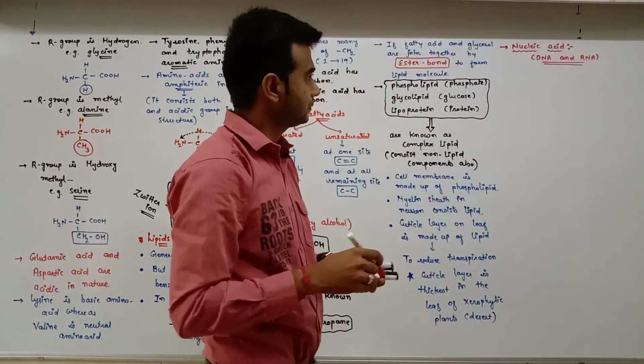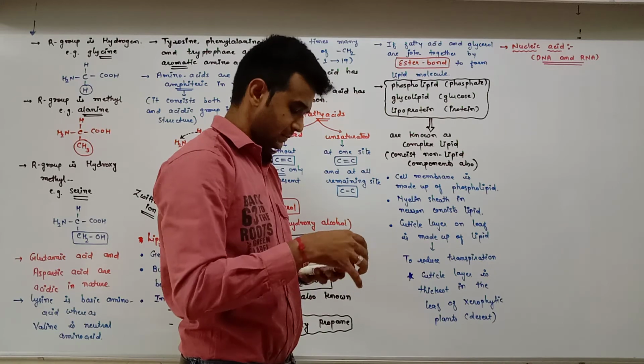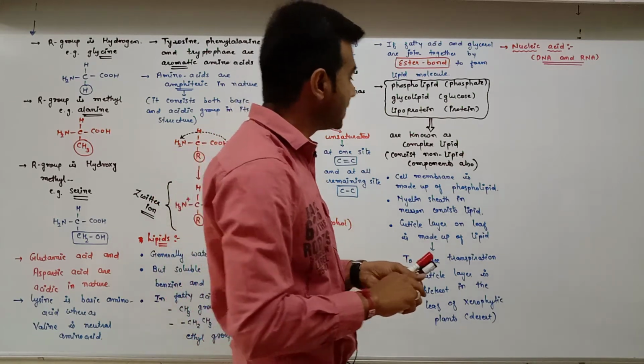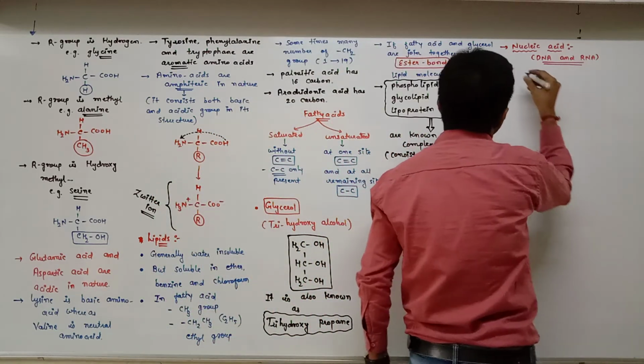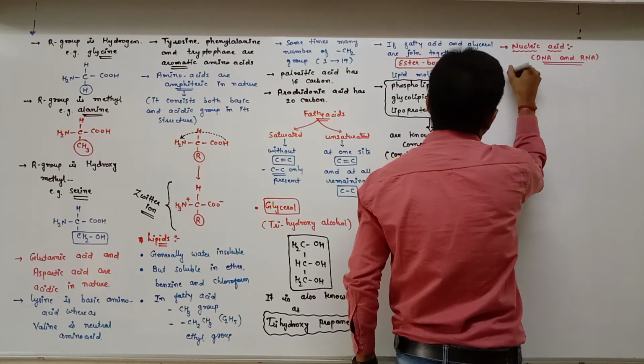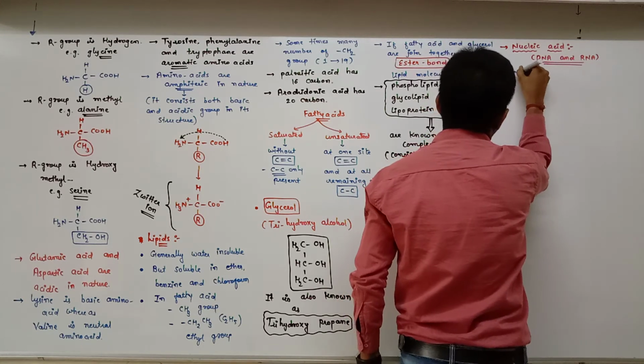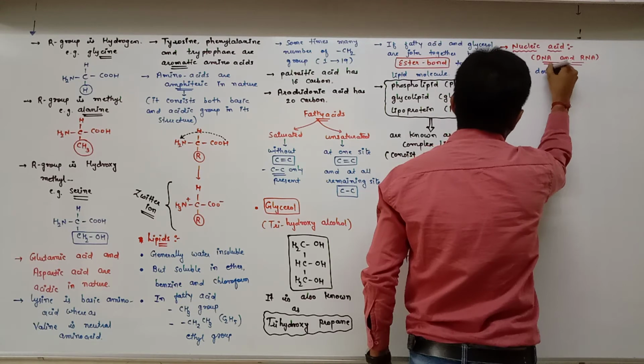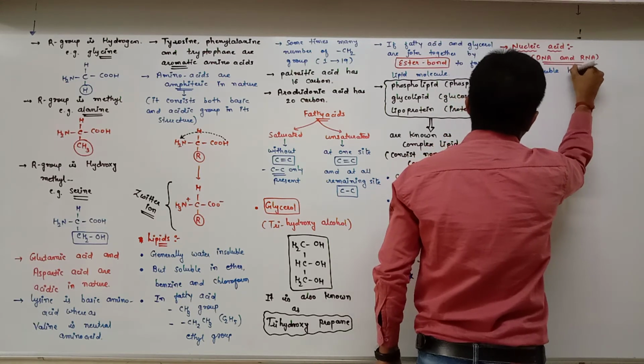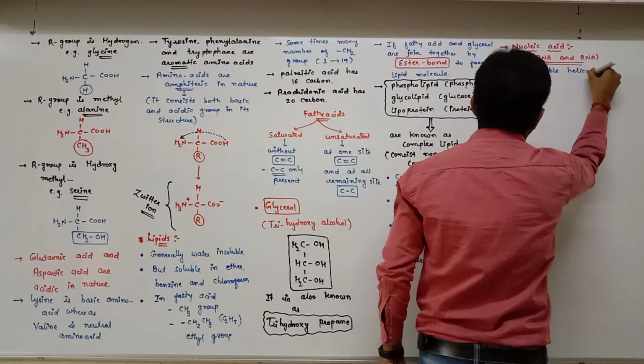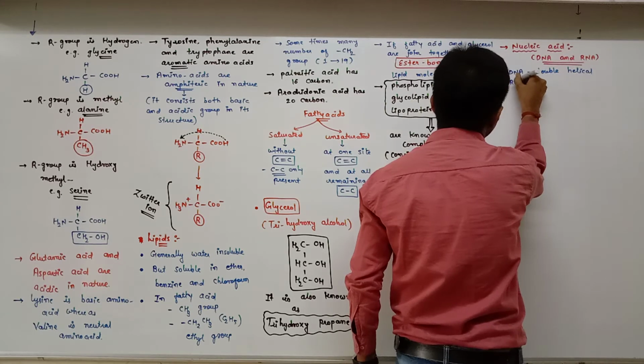DNA is a double helical structure. RNA is single helical.